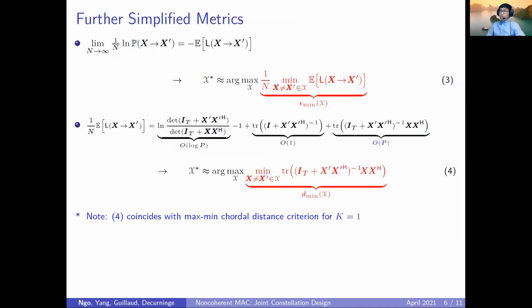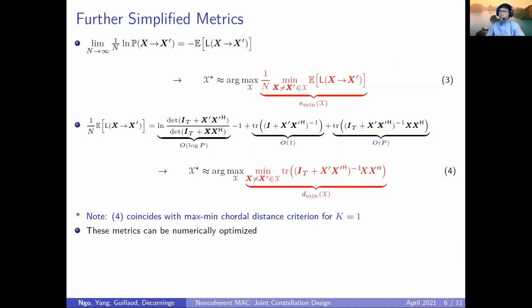We can even further simplify this. We can write the mean of the pairwise log likelihood ratio as the sum of these terms. And we observe that the only term which can scale linearly with the power is the last term, which is given by this trace. So we decide to focus on this term. We keep only this term in the E-mean metric, and we obtain this metric, which we refer to as the D-mean metric. We note that this D-mean metric coincides with the minimum pairwise corner distance metric in the single user case.